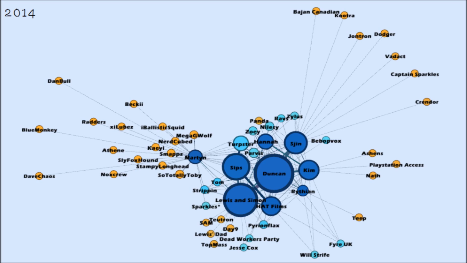I noticed last year that Sips and Shin drifted a bit, and you can see that here. And Sips and Terps, they're definitely closer together. Kim and Duncan are next to each other as they should be, but for some reason Hat Films is close to both Duncan and the main channel, which they only appeared in a couple times compared to Sips, who is all the way across the side of the Yogs.